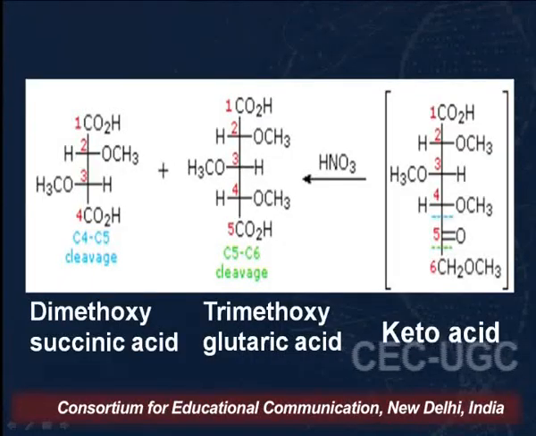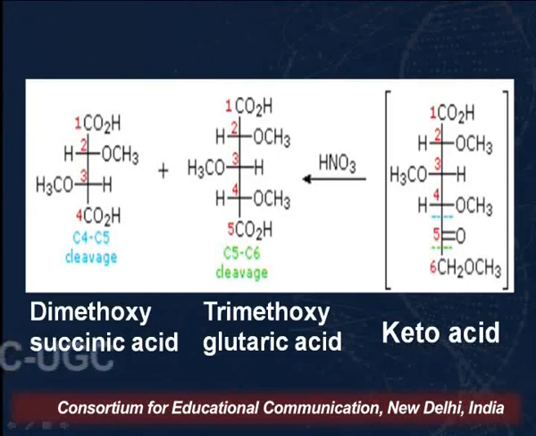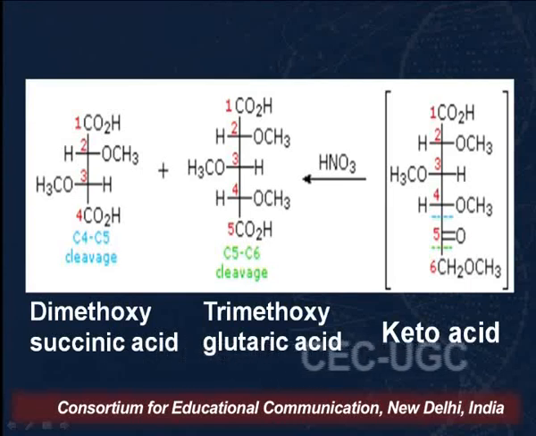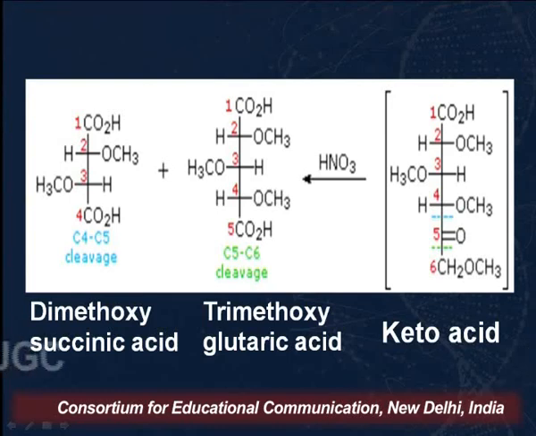As you can see on your screens, we have a keto acid here, and the cleavage may take place between the C4 and the C5 carbon atom. This will result in a dicarboxylic acid, dimethoxysuccinic acid.